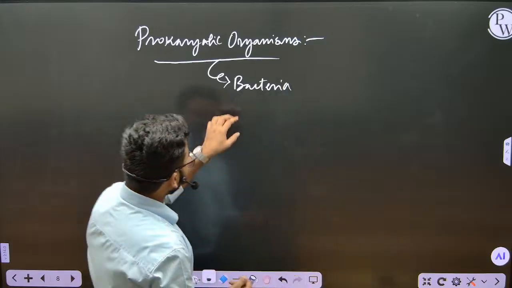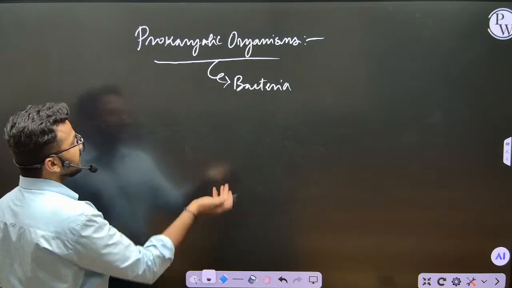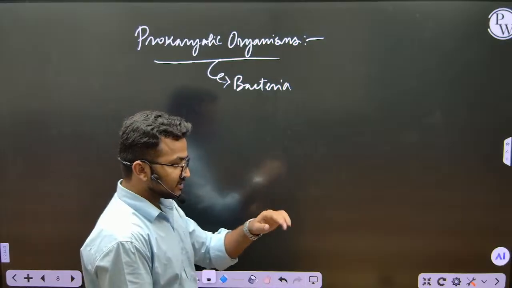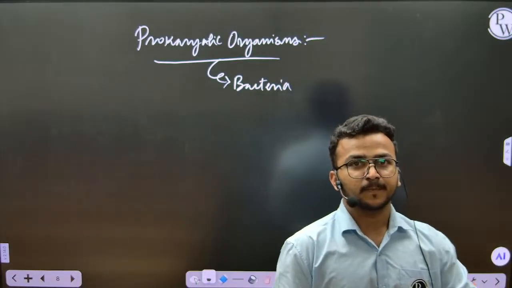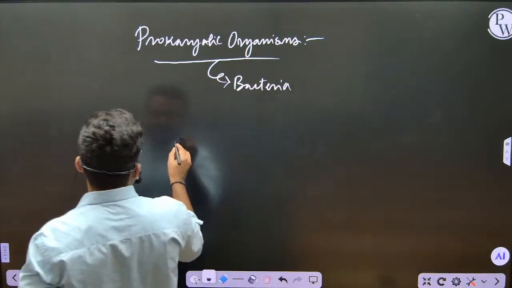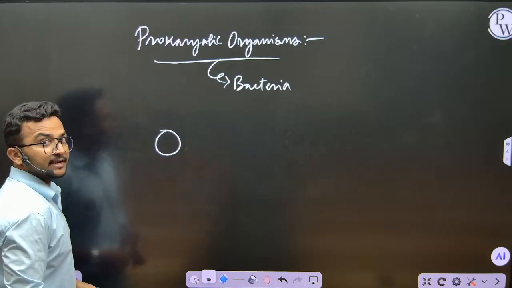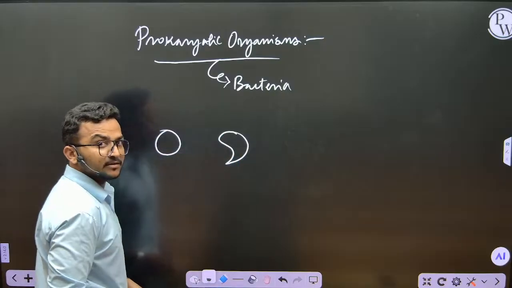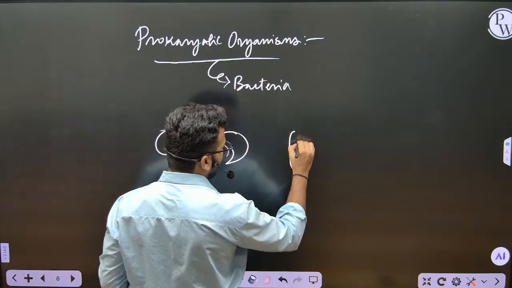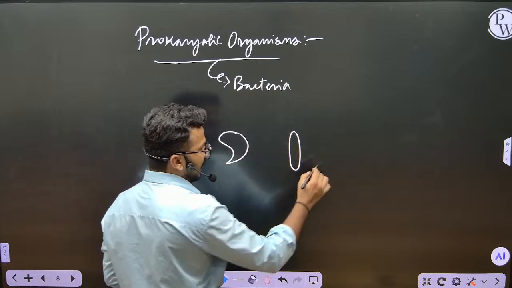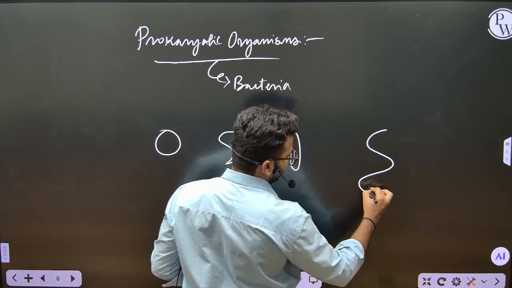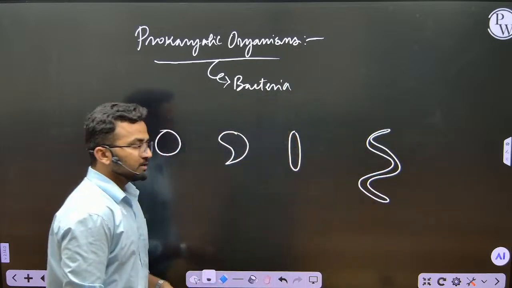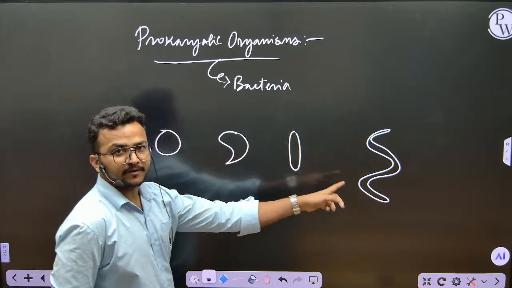And if you see here, bacteria differ in their shape. Some bacteria are circular, spherical in shape like this, some are comma shaped like this, some are rod shaped like this, and some are spiral shaped like this. So the bacterial shapes may differ.